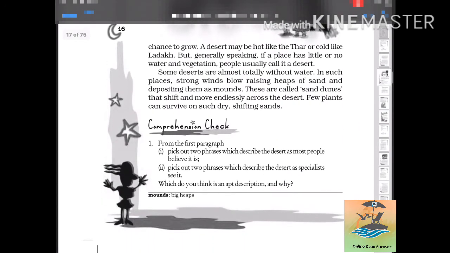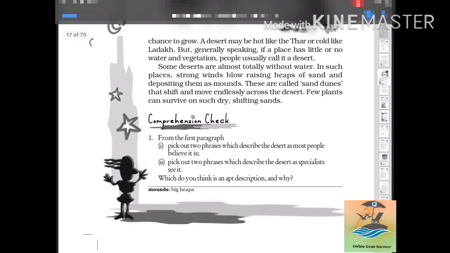So these oases are there. An oasis means that place in a desert where plants are growing, where trees are there, where water is there. A desert may be hot, as I have told you, like the Thar, or it can be a cool desert like Ladakh in Jammu and Kashmir. But generally speaking, if a place has little or no vegetation or water, people usually call it a desert.